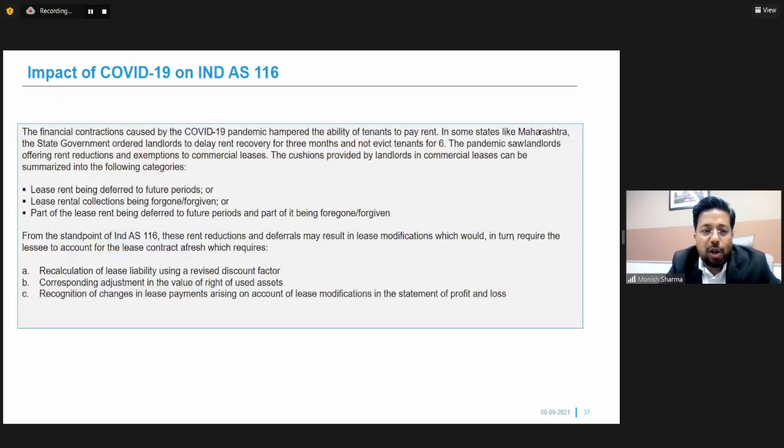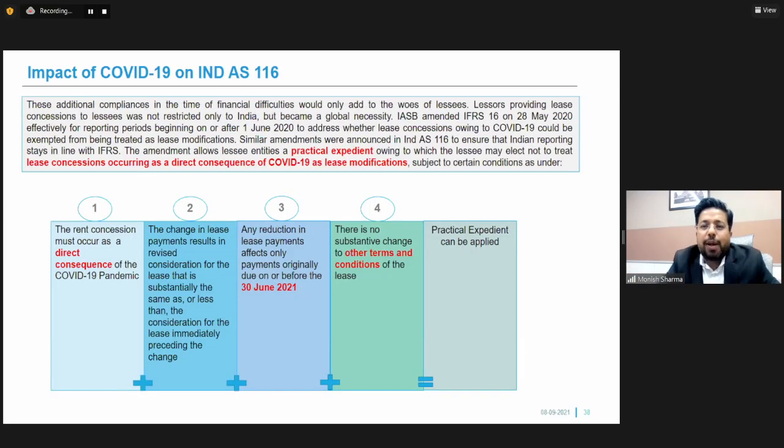So typically when a lease modification happens, one needs to recalculate the lease liability using the discounting rate which is applicable at the time. Corresponding adjustments in the ROU need to be made, and one needs to recognize the change in lease payments arising on account of lease modification in the profit and loss account. So this particular exemption was given, but there were certain conditions which needed to be met before this exemption could be applied.